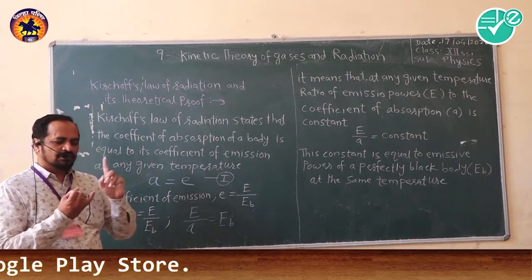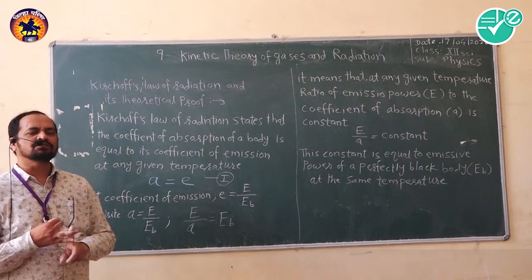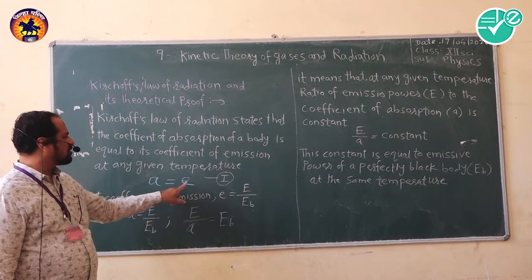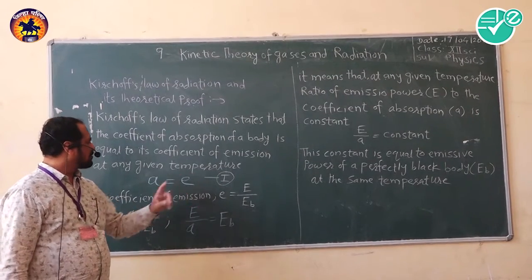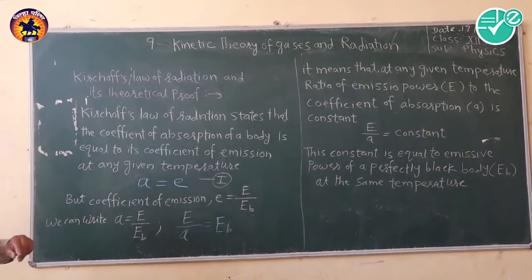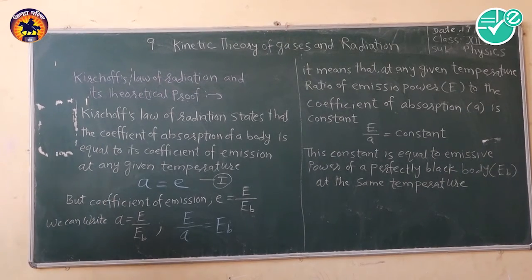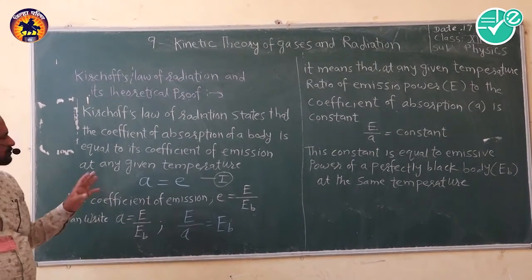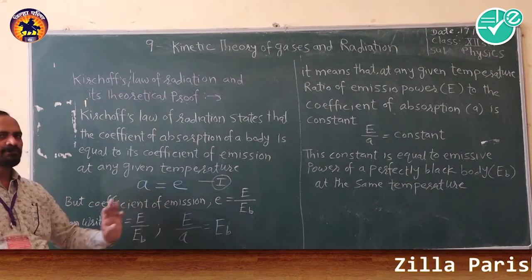So as the coefficient of absorption is equal to the coefficient of emission, we can write small a is equal to small e. This is the formula, or the statement in the form of a symbol. So we have to know that a is equal to e.